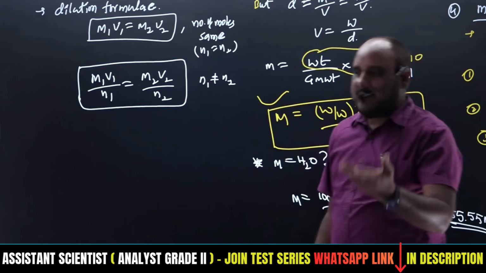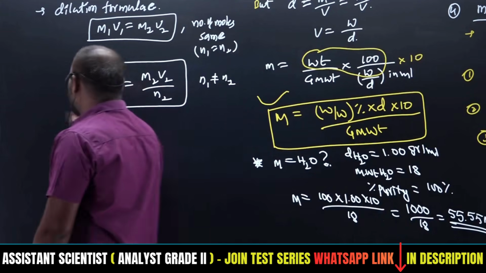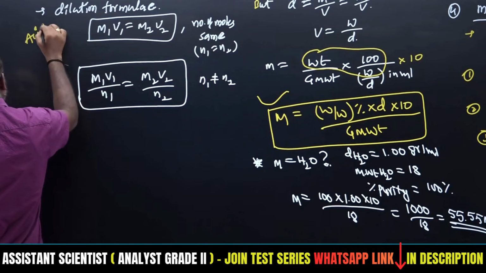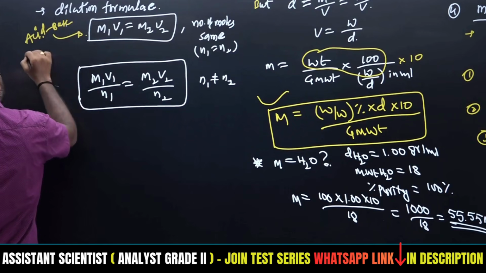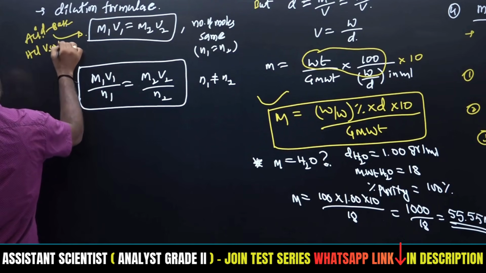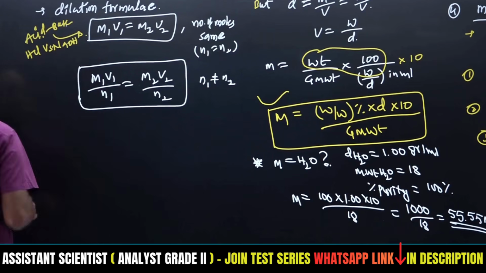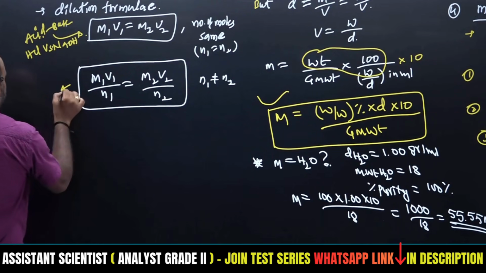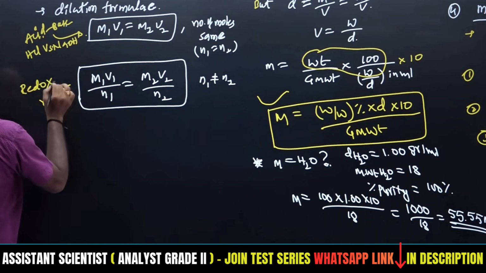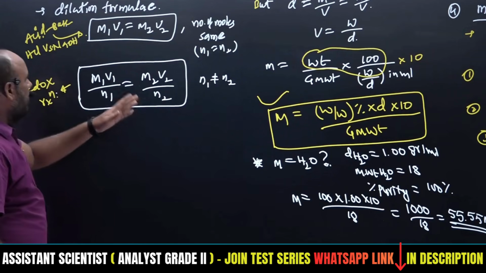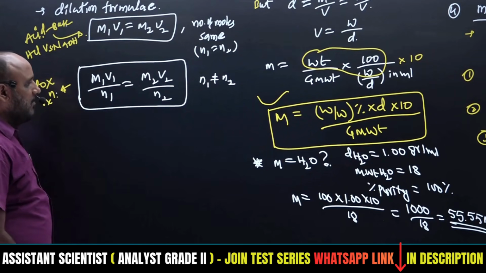Wherever the number of moles will be the same, for example acid base reactions, we have to use the first formula, like HCl versus NaOH. For redox reactions the number of moles are unequal, therefore we have to use this formula, right.